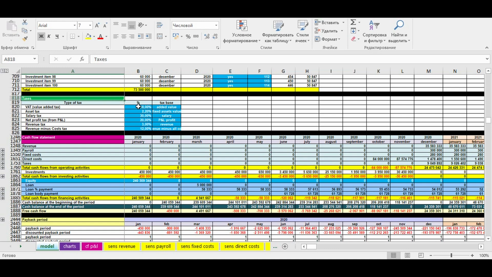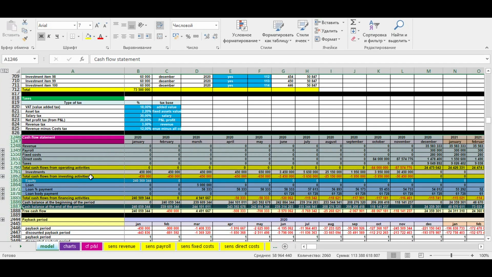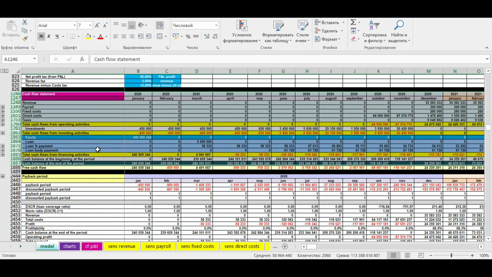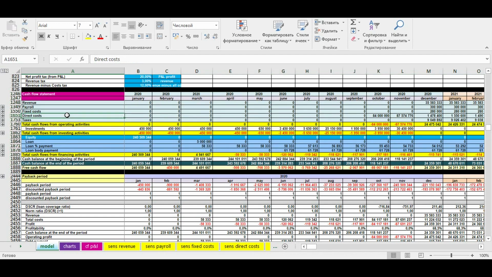You can set the tax rates and move to the cash flow statement, where you will see the results of financial modeling. Cash flow is the main statement where you see the financial efficiency of your business idea. What valuable information can you get from this table? First, you can see the total revenue, direct and fixed costs, payroll, and taxes. Second, you can see your monthly profit and cumulative cash balance.